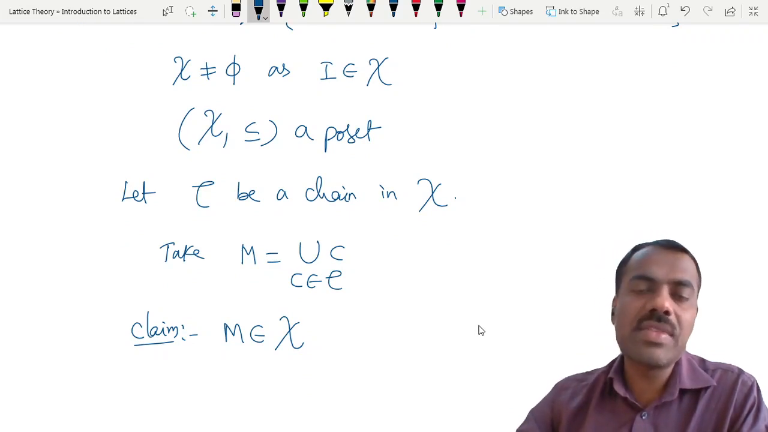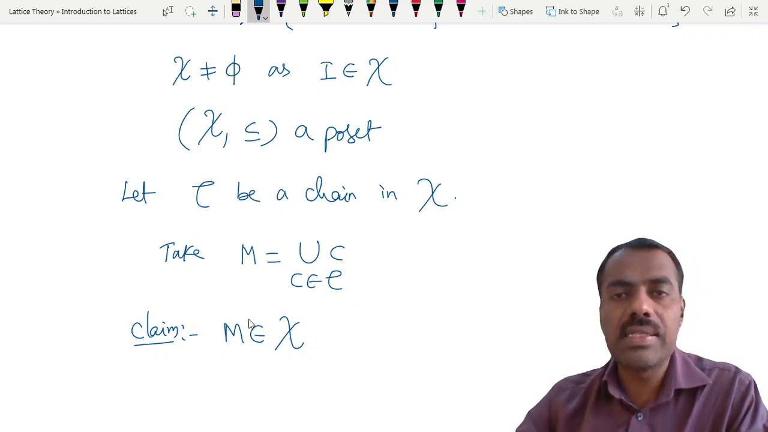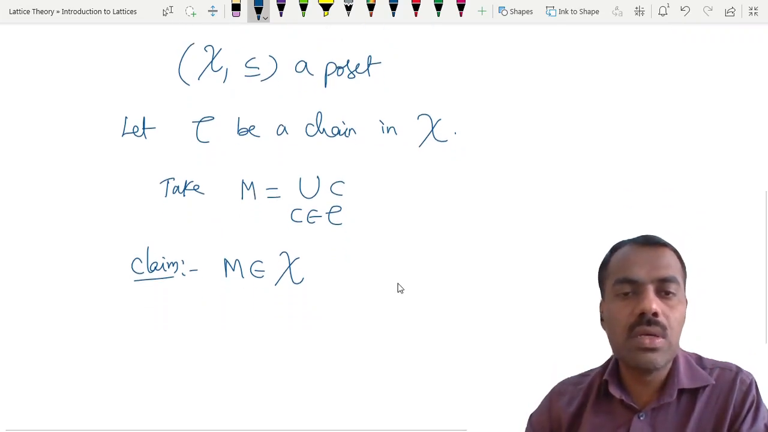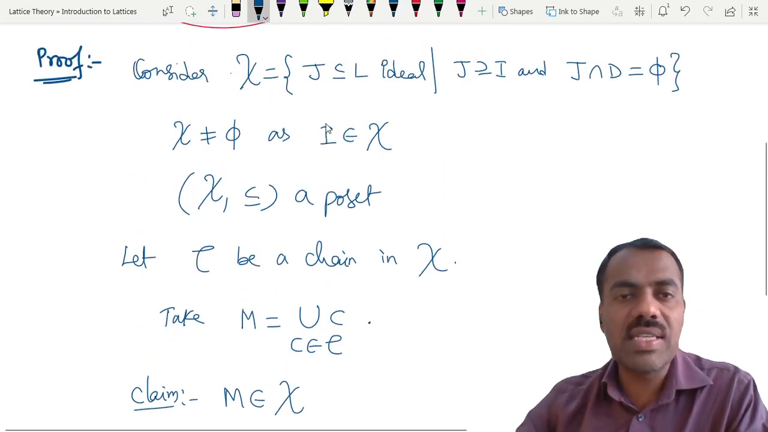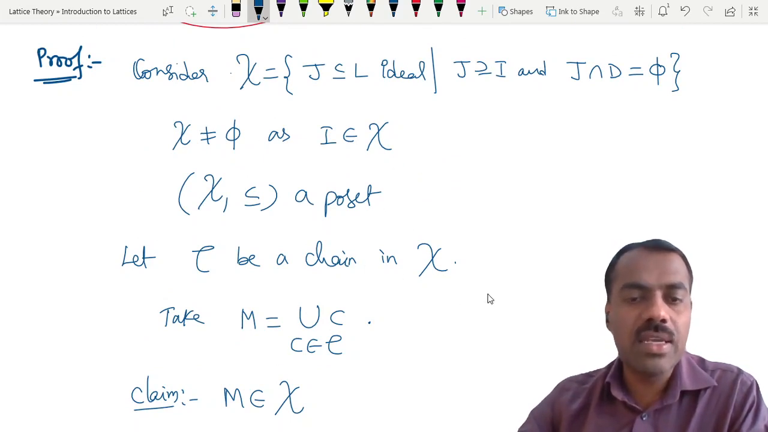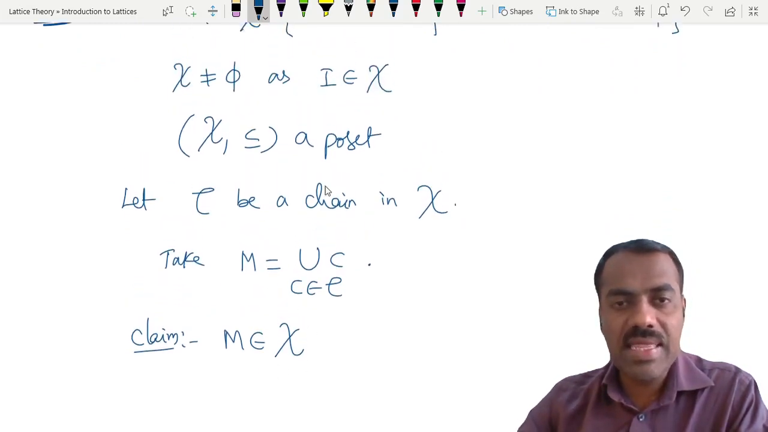What is meant by saying something is an upper bound? Every element of that set should be less than or equal to this, right? But here you have taken the union of all those elements. So obviously, they are all less than or equal to this element, or not? Yes. So it is enough if we show that this M actually belongs to this set. Therefore, an upper bound exists in that collection, right? Then we can apply Zorn's lemma.